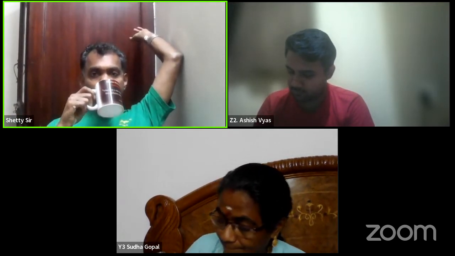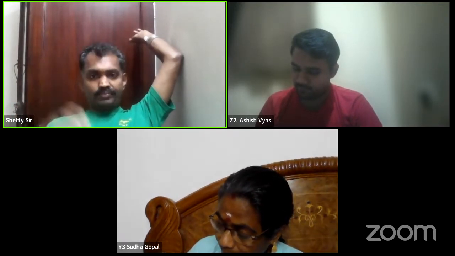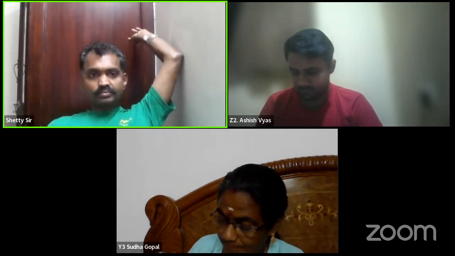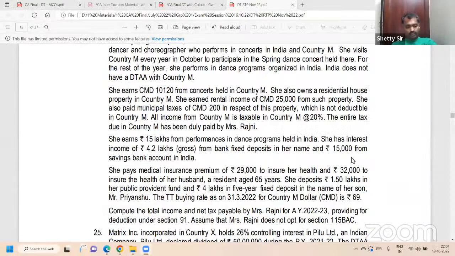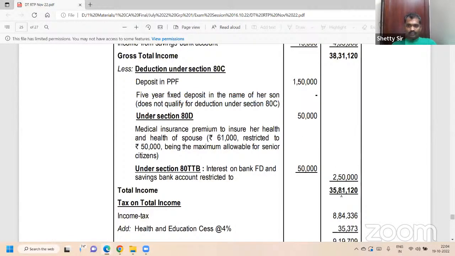But 80TTA is a bracket for all non-residents and residents below 60 years. Only for SB interest, 10,000, which is the bracket. Do you understand? Only for SB interest below 10,000. Close the bracket. Start. So now total income is the final answer.